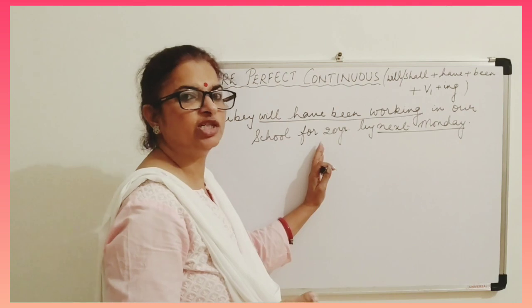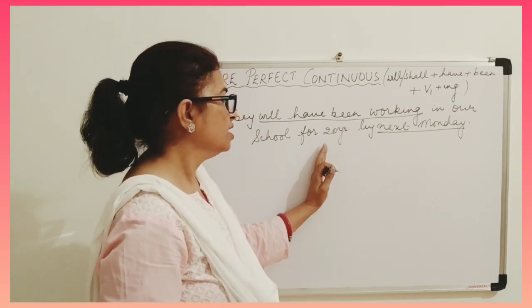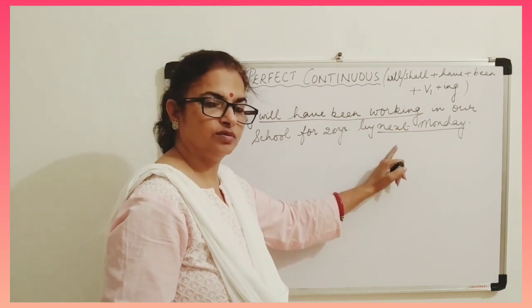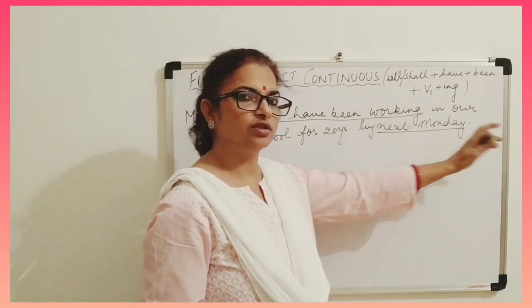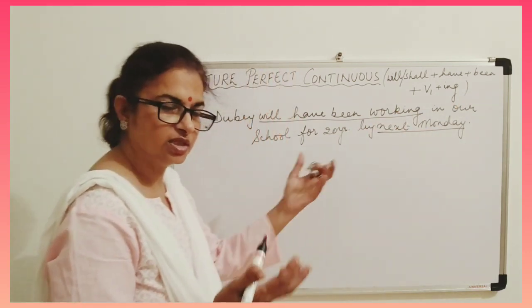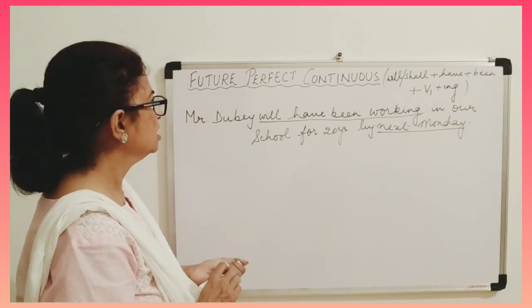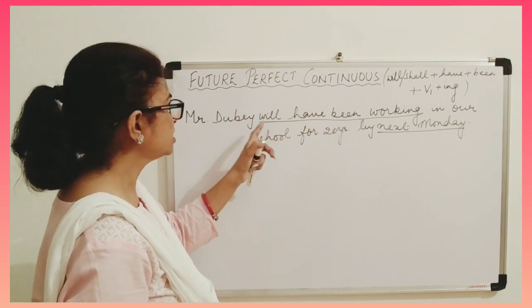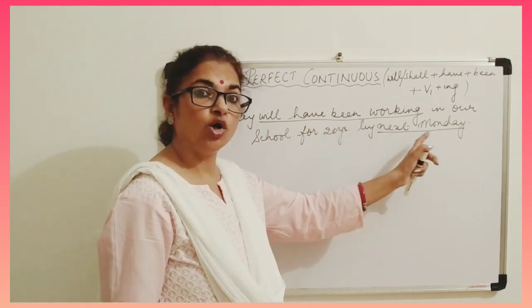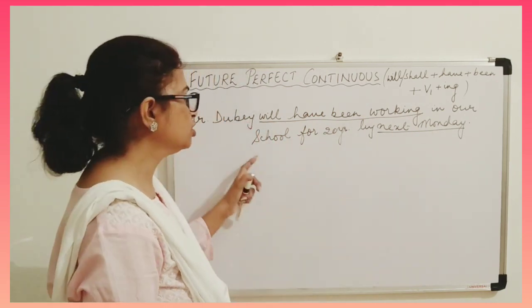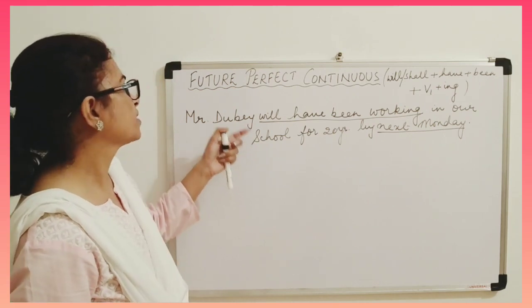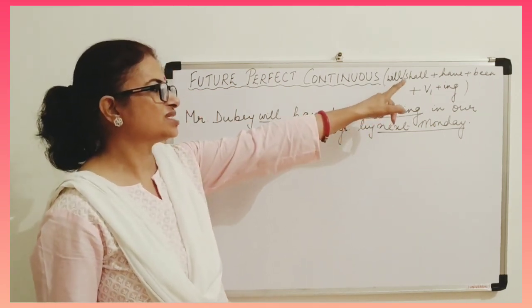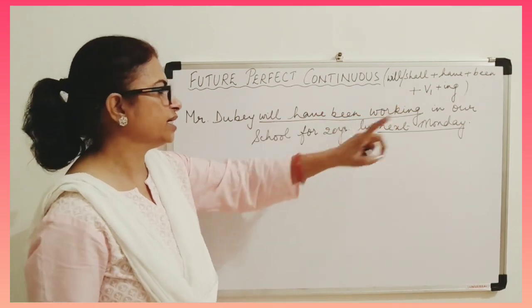Mr. Dubey will have been working in our school for 20 years by next Monday. So this action, Mr. Dubey's job, will have been working, means he's continuously working and going on working. When he started his job is not known, no date is given, but it started somewhere and went on for a longer period. By next Monday he will be completing 20 years. This Monday is not telling us that he is going to stop his work. He can continue and maybe cover more years. The word continuous shows you that ongoing long process. To refer to this, we use this formula: will, shall plus have plus been plus V1 plus ing.